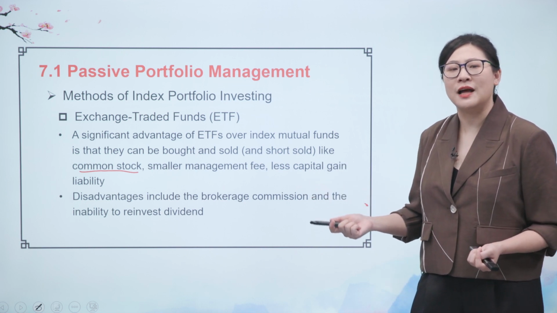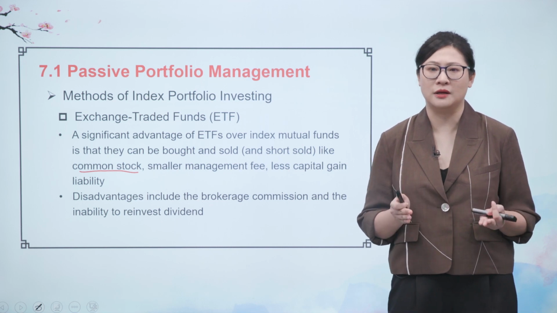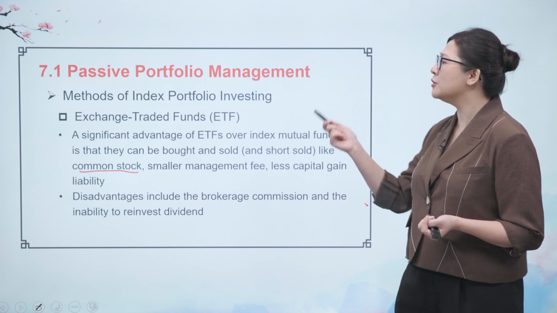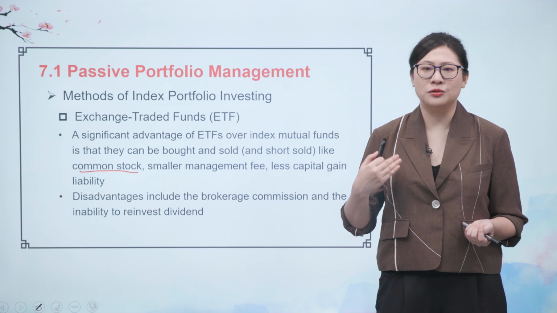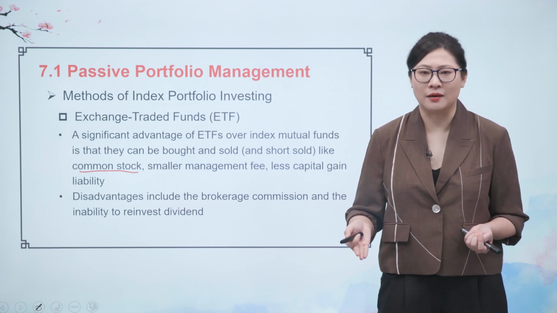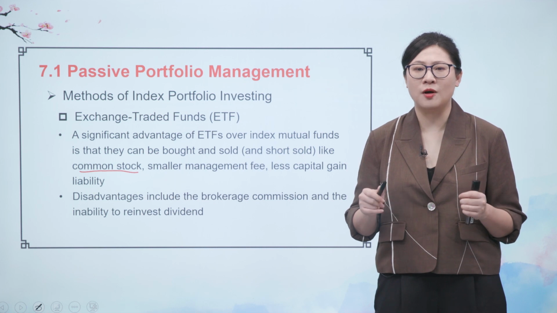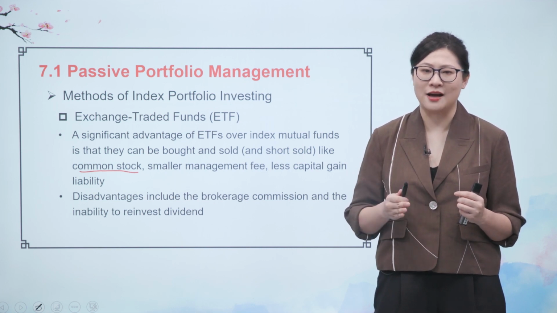And the disadvantage of ETF is it includes a brokerage commission. As I mentioned, if ETF could trade like a common stock, you can trade it in the secondary market. So your mutual fund firm will sell the stock for you and pay the cash to you.